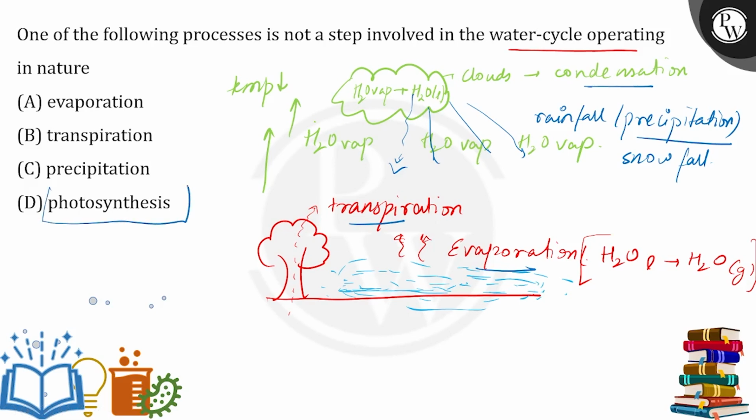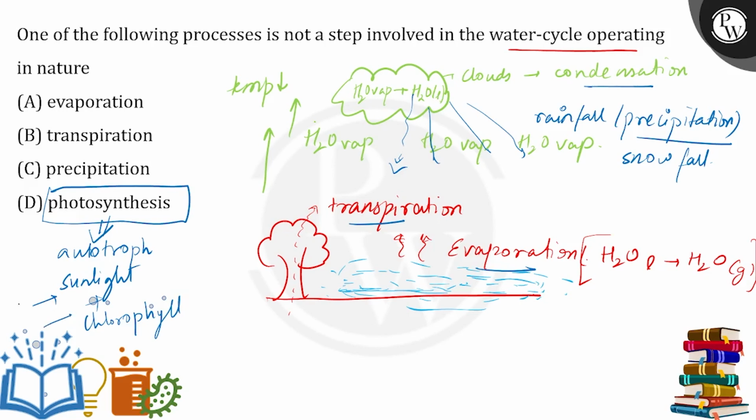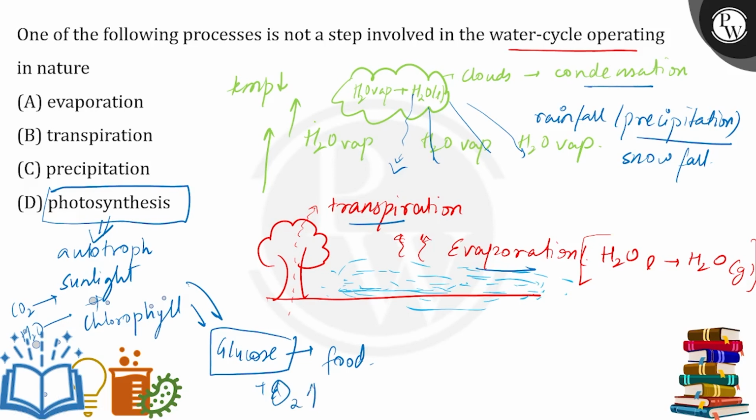But what about photosynthesis? Photosynthesis is a process used by plants to make their food in the presence of sunlight. So this is an autotrophic phenomenon, where green plants and some bacteria use sunlight with the help of chlorophyll, utilizing inorganic compounds like carbon dioxide and water to convert them into an organic substance, glucose, which is utilized as their food material, and along with that oxygen is released in the atmosphere.